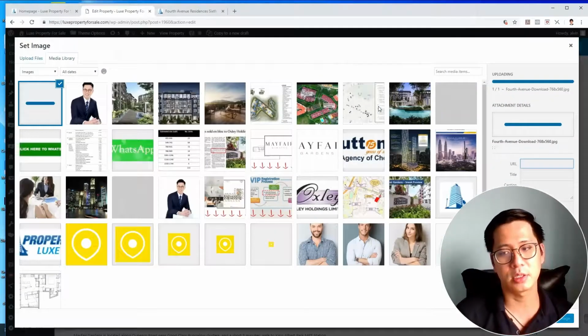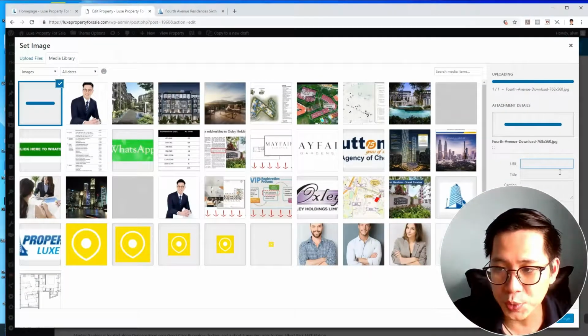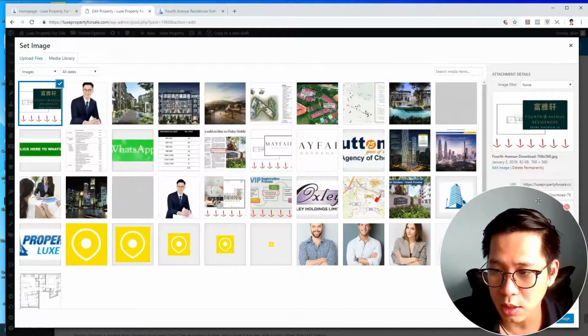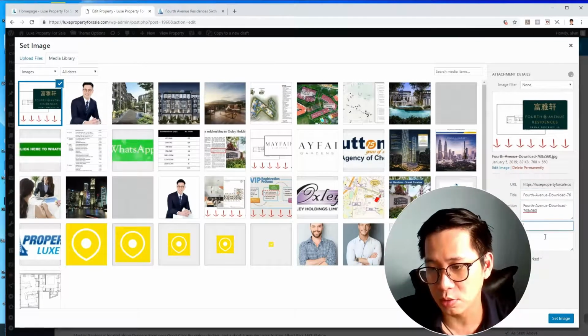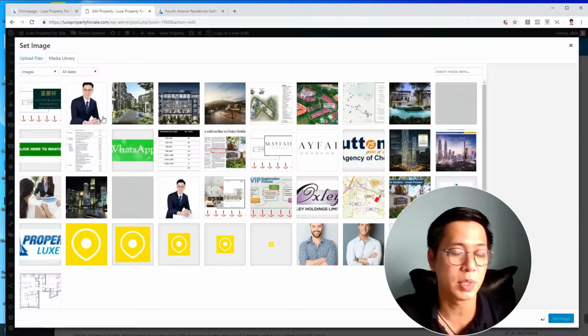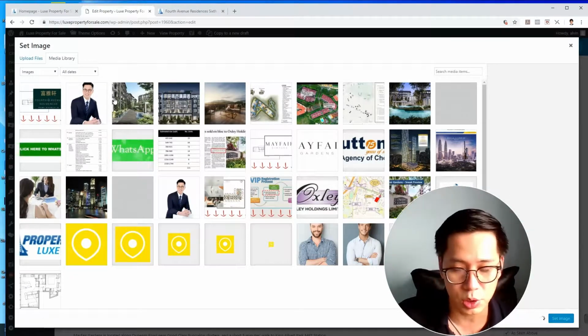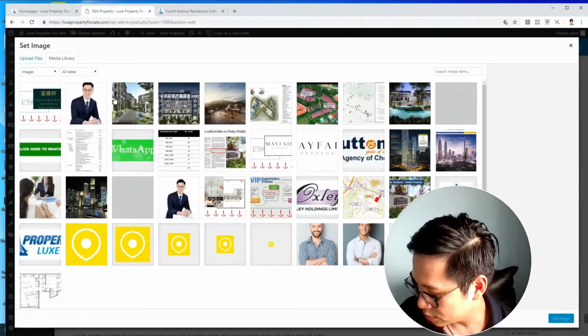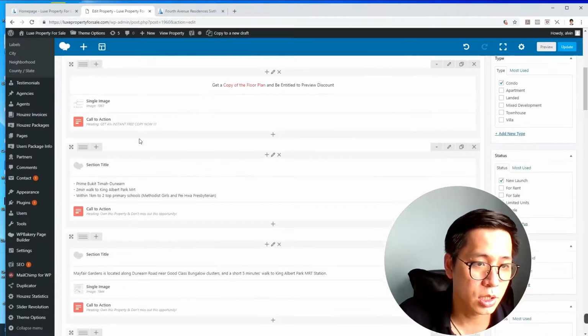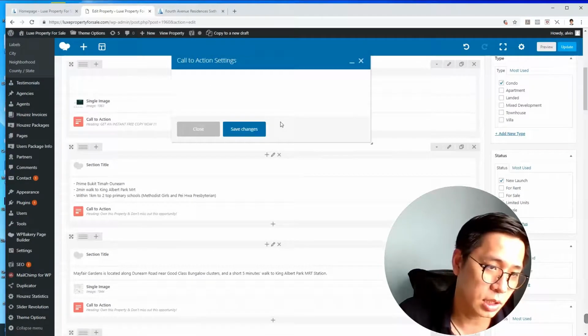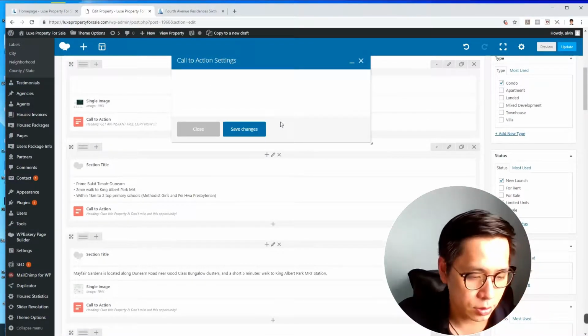Okay, very nice. Remember, for all the images, please name the image accordingly. Over here I just copy all, so that at least your image can be found inside the image search. Then I save the changes. Okay, now the next is the call to action. I amend that also.